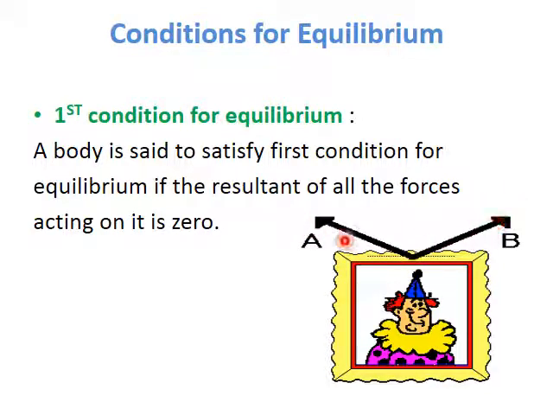They cancel the effect of each other and the picture is hanged on the wall, and you see that it is in equilibrium, it is at rest. Okay, the picture is not moving. If you look in your room, you find many pictures and many things hanged on the wall. Why are they not moving? Because they are in equilibrium, and the resultant of all forces acting on them is zero.